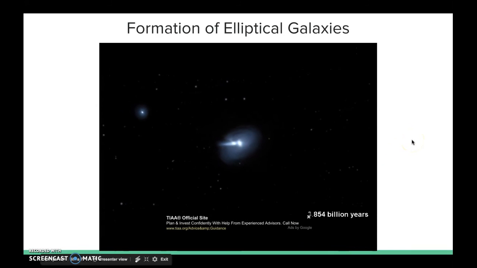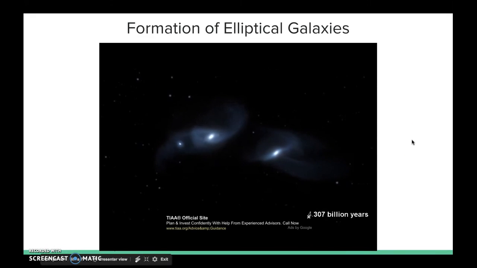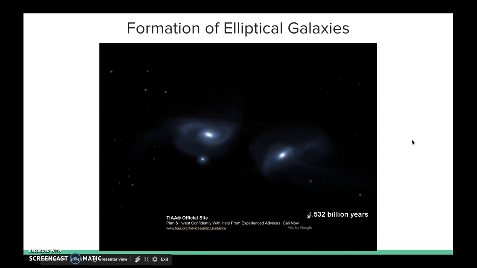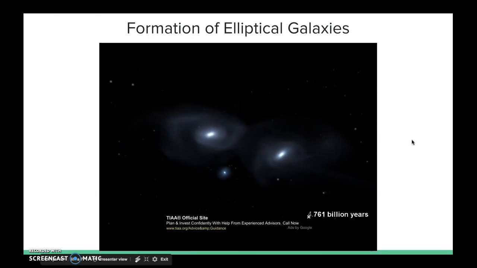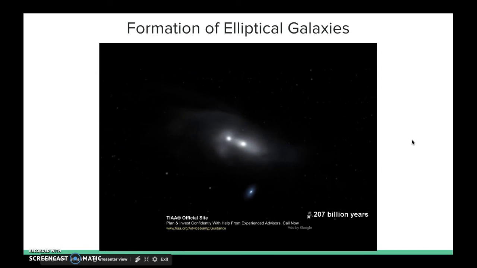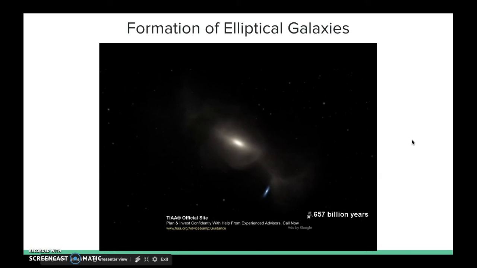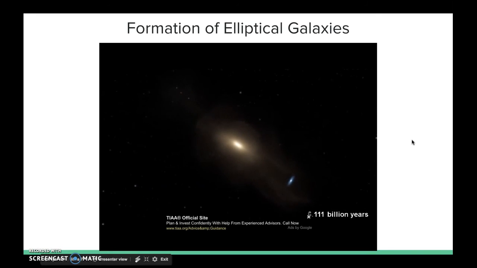Here's a video simulation of the Andromeda Galaxy colliding with our Milky Way. When the two spiral galaxies collide, they form a new elliptical galaxy. This new elliptical galaxy has the mass of two galaxies, which explains why elliptical galaxies tend to have more mass than spiral galaxies. Also, elliptical galaxies tend to be more red, so this would explain why red galaxies as a whole tend to be more massive than bluer galaxies.